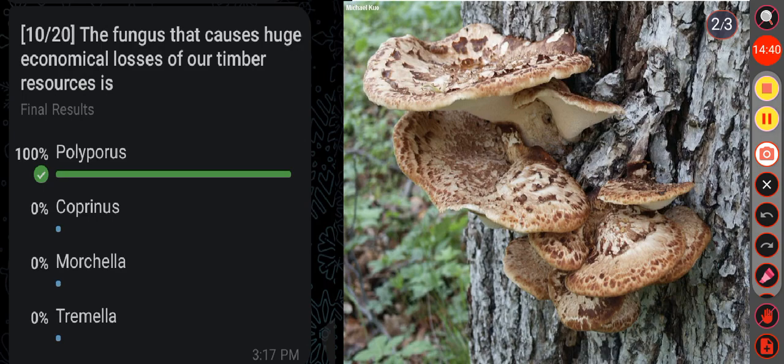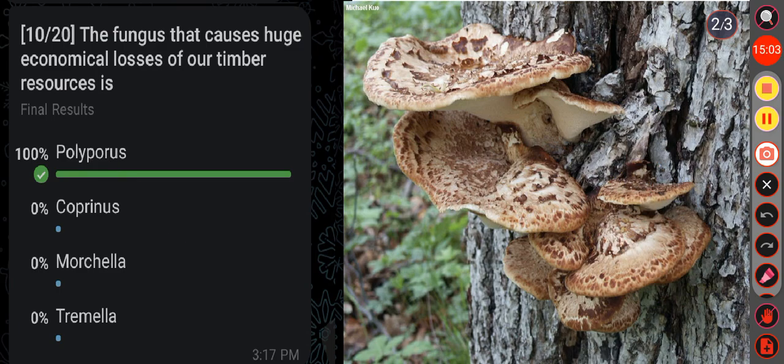Then question number 10: the fungus that causes huge economic losses of our timber resource is option A, Polyporus; option B, Coprinus; option C, Morchella; option D, Tremella. Here the correct answer is option A, that is Polyporus.